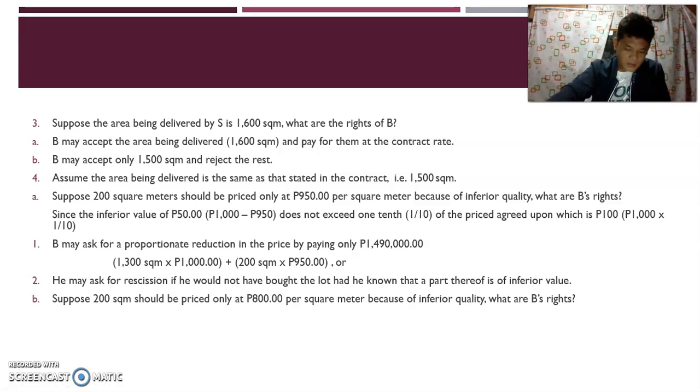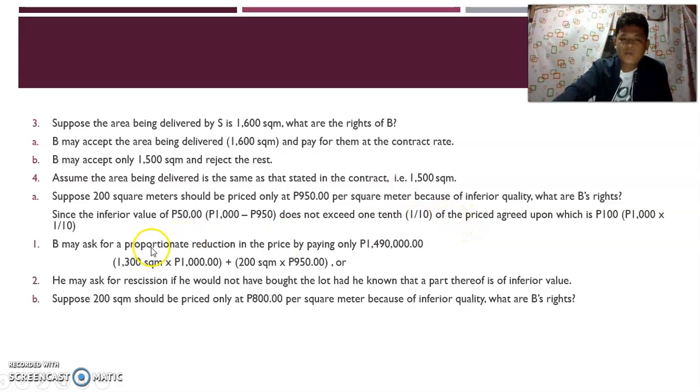So the right of B, in this case, the inferior value is 200 pesos. So take note, class, yung inferior value na is hindi na 50, 200 pesos na, naintindihan? Computed by 1,000 minus 800, so 200. But since yung nakalagay sa batas, dapat pwede ka lang mag-seek ng proportionate reduction kung yung inferior value is mas mababa ng 1/10 or sa example natin, mas mababa ng 100 pesos.